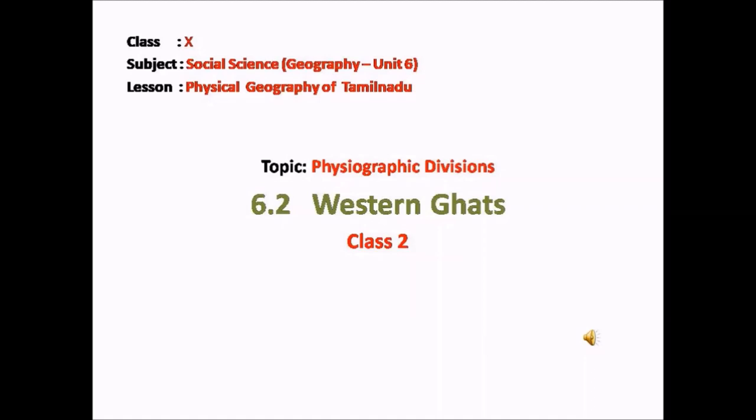Physiography deals with physical features of the earth's surface, climate and vegetation. Tamil Nadu is divided into physical divisions of Western Ghats, Eastern Ghats, plateaus, coastal plains and inland plains. Now we will start with the first topic, Western Ghats. Here Ghats means the mountain passes, that is the gap between the two mountains. We will see in detail about the Western Ghats now.